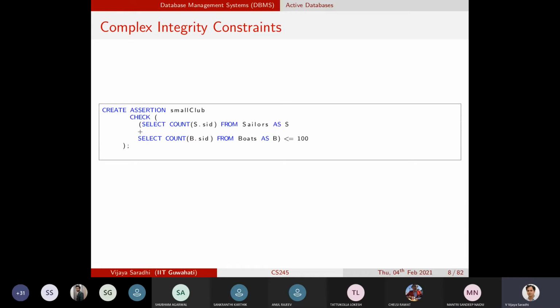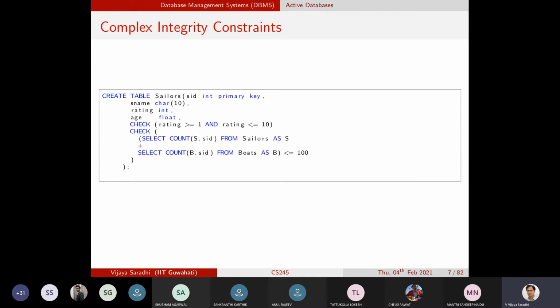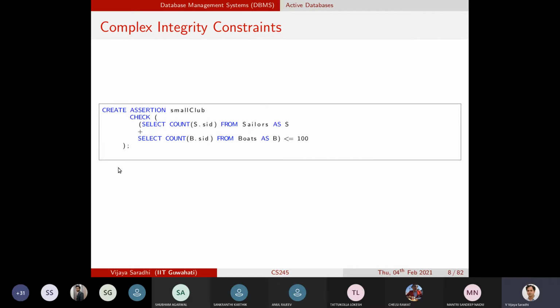All that we are trying to do is logically bring this constraint out of the table creation, and then create an assertion, say a small club, and then we perform this check. Now the assertion is that the small club containing the sailors and the boats has a count less than or equal to 100.